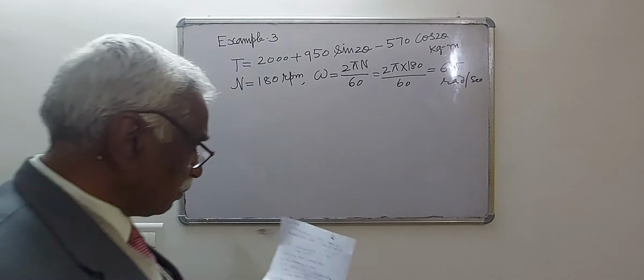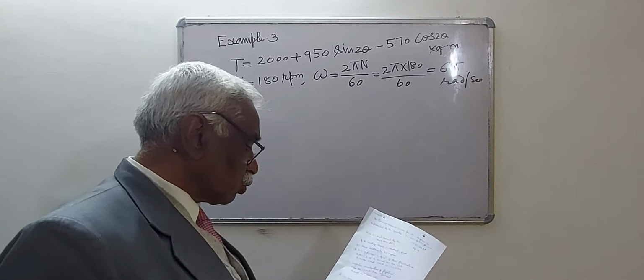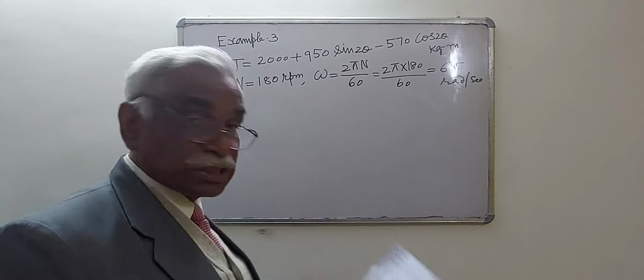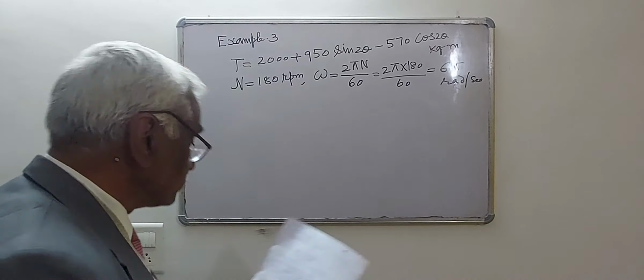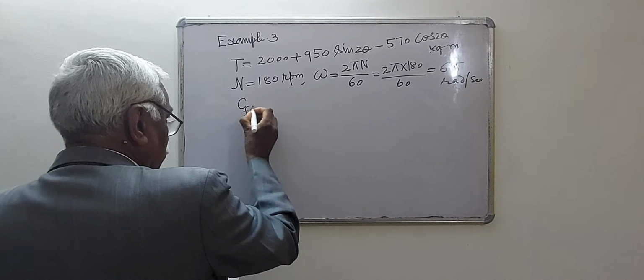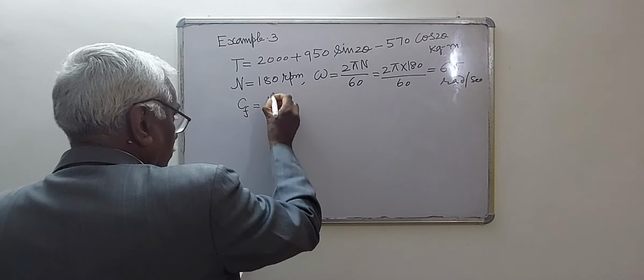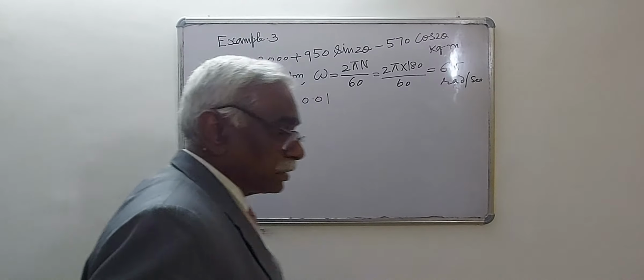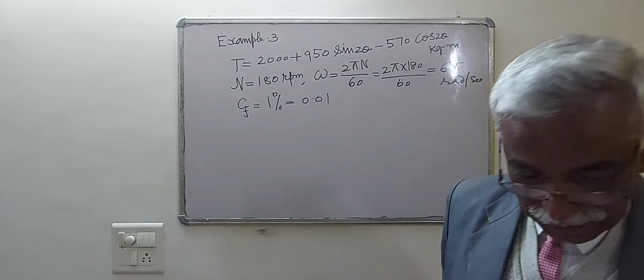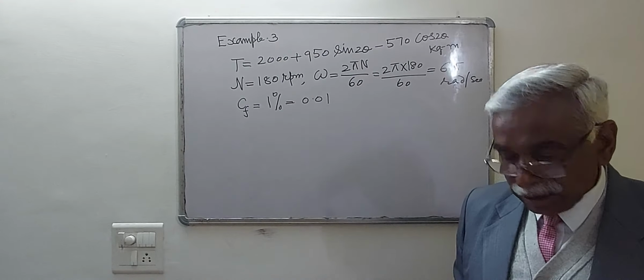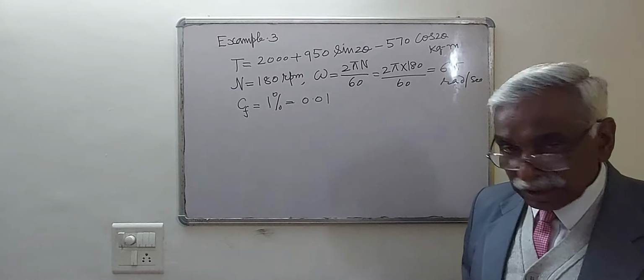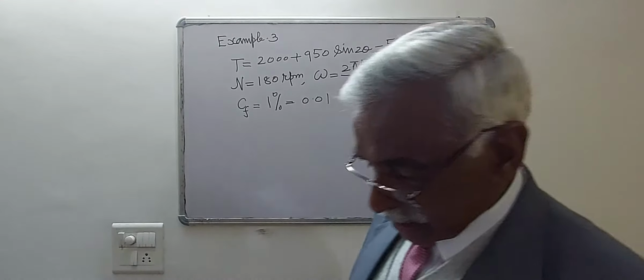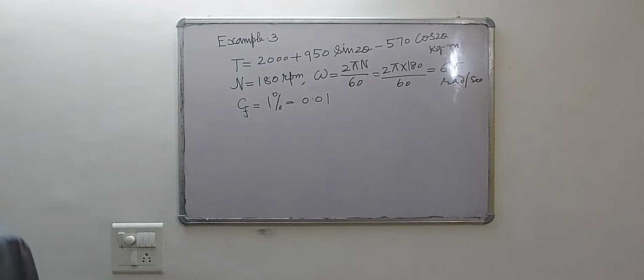Since the total fluctuation of speed is not to exceed 1% of the mean speed, there is a difference here. The value of Cf is equal to 1% of the mean speed, that is 0.01. It is not plus minus here. It is only 1% of the mean speed. The value of Cf comes out to be 0.01. It is given in the numerical problem itself.